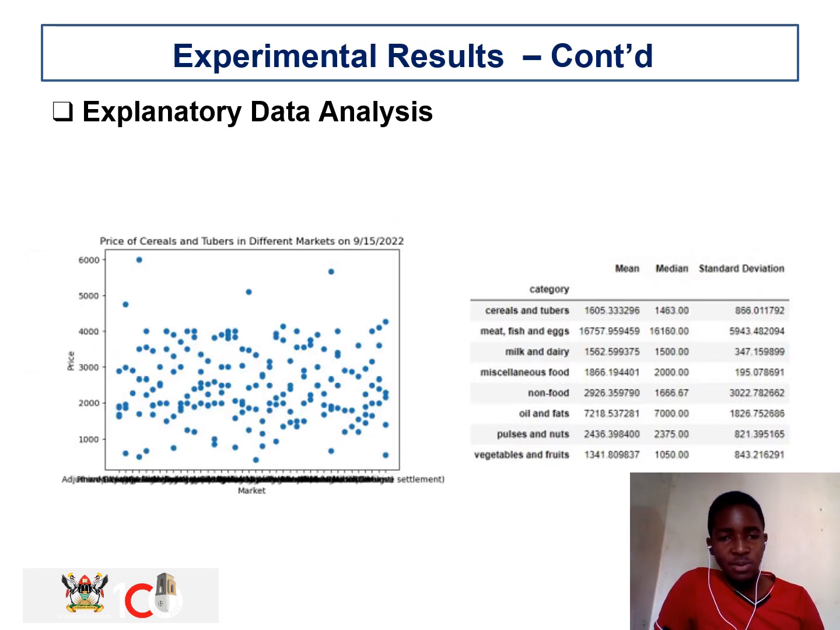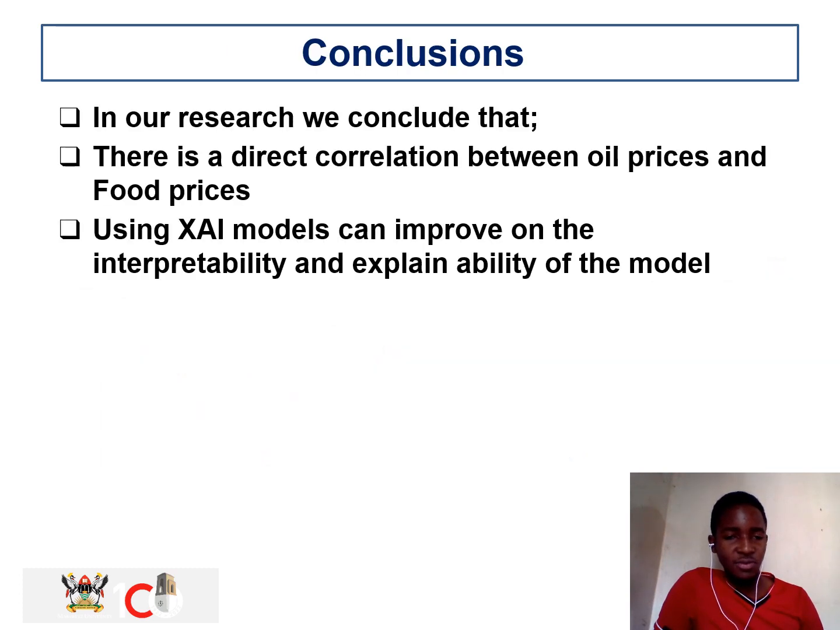I also did some exploratory data analysis. The first graph is a scatter diagram showing the average prices of the cereals in the different markets. Then the second one was a table showing the mean, the median, and the standard deviation of the basic cereals and food groups.